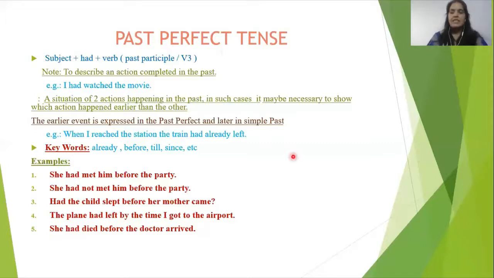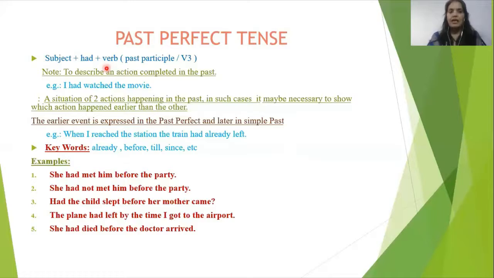First thing, the sentence will indicate the work had been finished in past time only. And another point should be in your mind, how to frame the sentence. It means structure. If we are talking about a structure, subject, and what is our helping verb here? Had. And another point is third form of the verb. Had plus third form of the verb. Just keep in your mind, had plus third form of the verb. And if the sentence is negative, it will be had not.